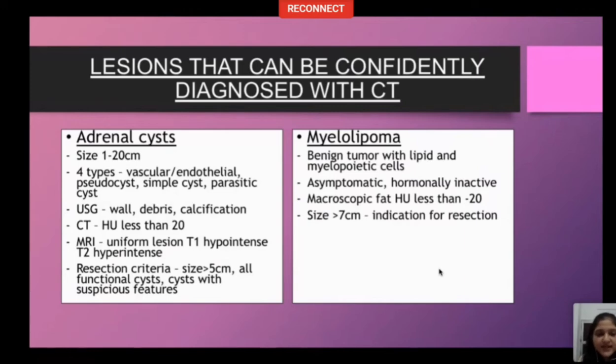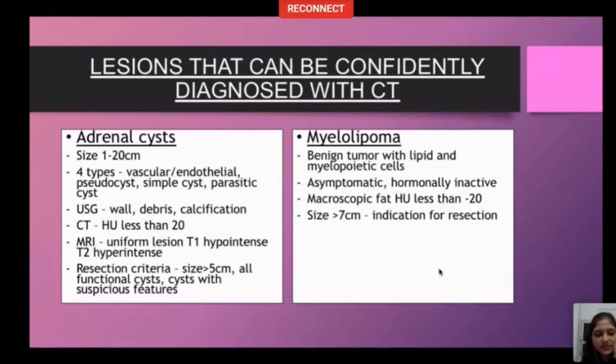Ultrasound will show us characteristics like wall, debris and calcification, and the CT will have an HU of less than 20. These are simple lesions, usually hormonally inactive, and that's why they grow to very large sizes, approximately 20 centimeter. MRI will show us again features of a cystic lesion.